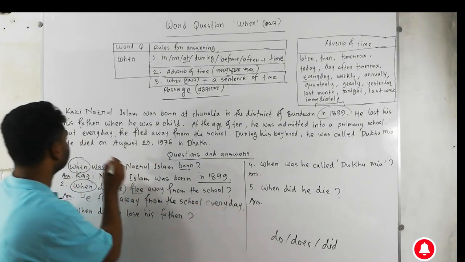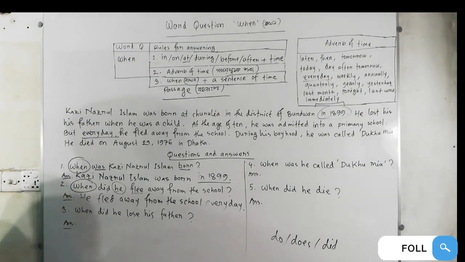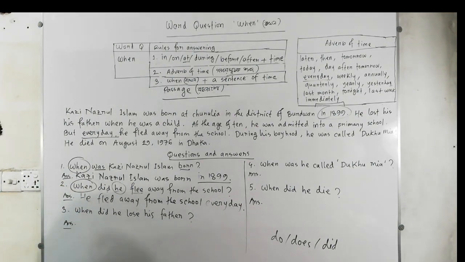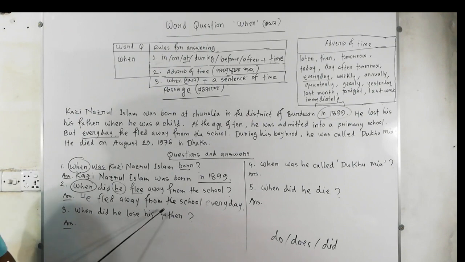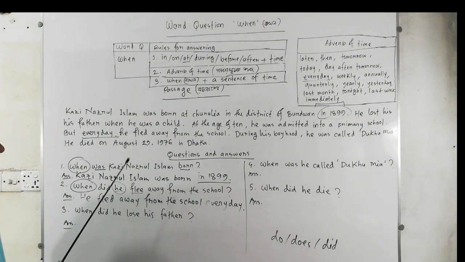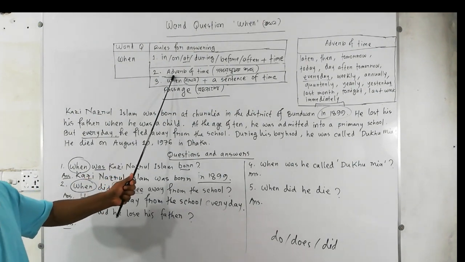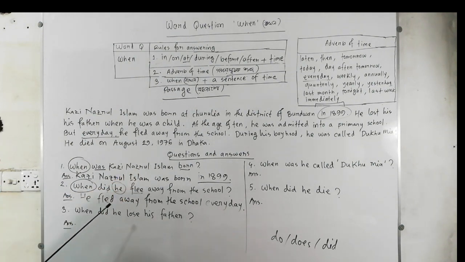Every day. Every day. This is the answer instead of when. It's clear. Okay? When did he flee away from the school? I'm going to tell the answer. He fled away from the school every day. This is the answer. It's a bit clear. And I applied the rule to adverb of time. By using adverb of time, I answered these questions.